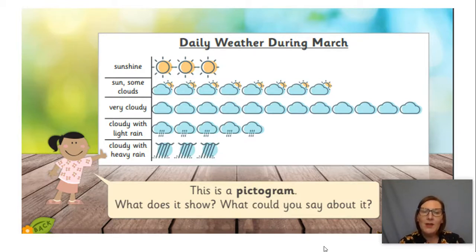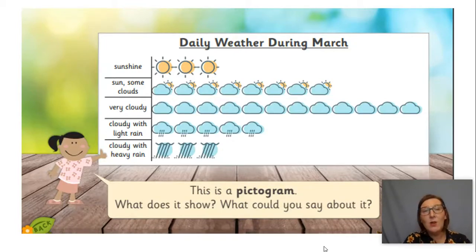Then we've got cloudy with light rain and we've got cloudy with heavy rain. Was it more cloudy with light rain or more cloudy with heavy rain? Can you tell from the pictogram there? Pause the video and have a chat with the person in the room. What did you think? Was it more cloudy with light rain or more cloudy with heavy rain? That's right, it's more cloudy with light rain, because if you see, we've got 1, 2, 3 cloudies with heavy rain, but we have more pictures of the cloudy with light rain.